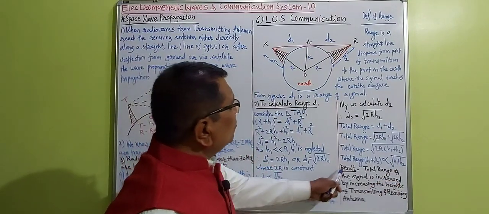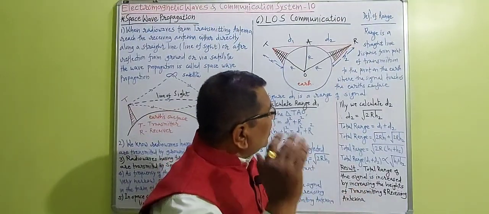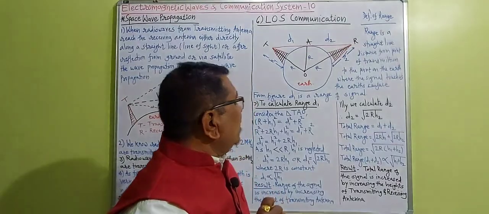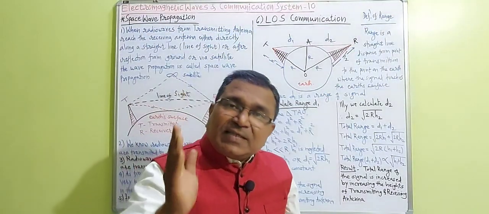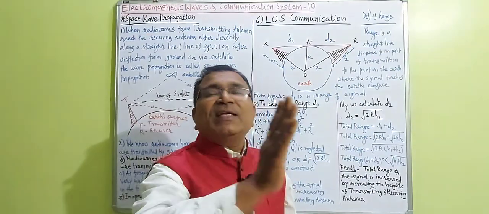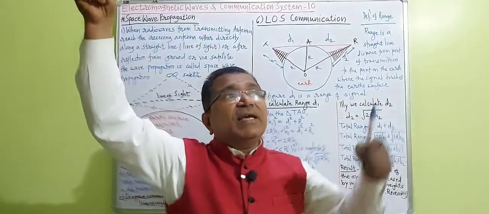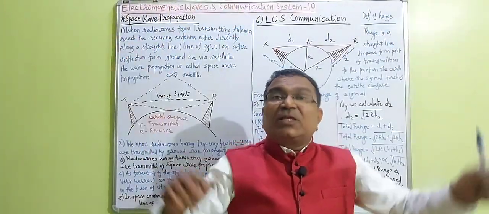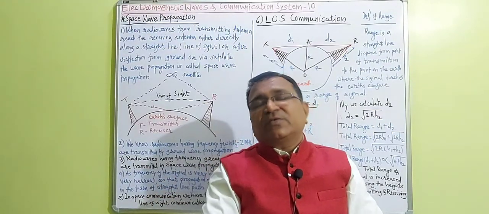So here also we can write a result like this: total range of the signal is increased by increasing the heights of transmitting antenna as well as receiving antenna. As long as the heights of the transmitting antenna and receiving antenna increase, the range of the TV coverage increases.